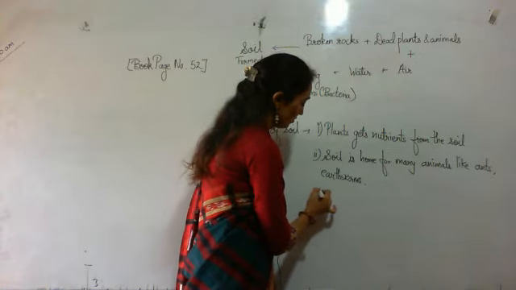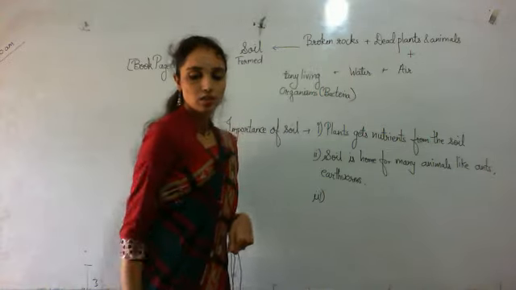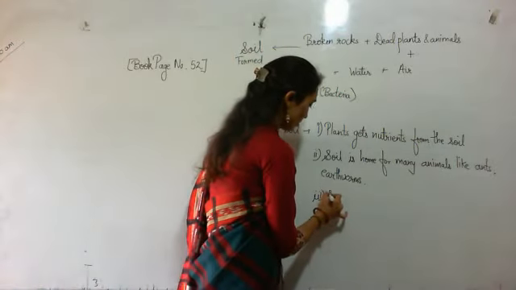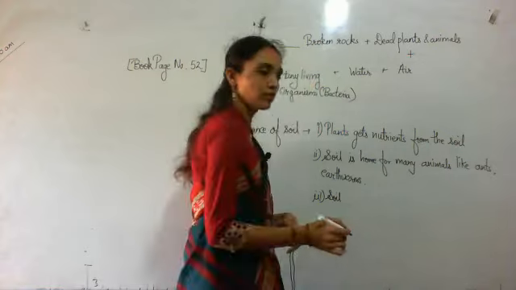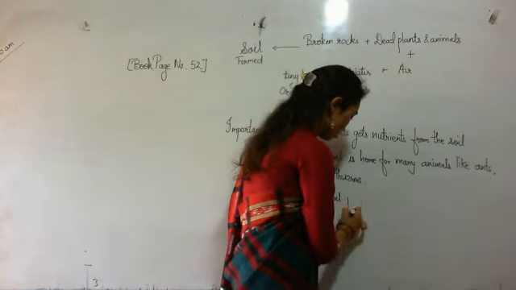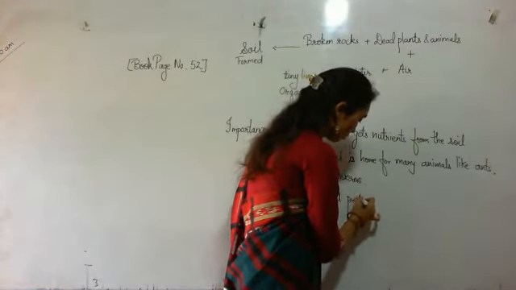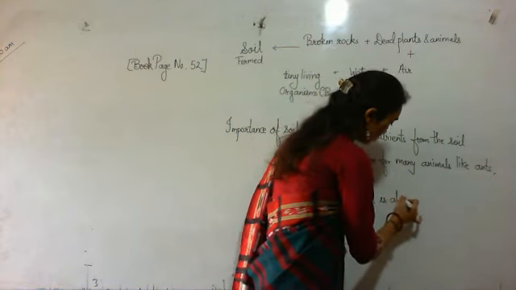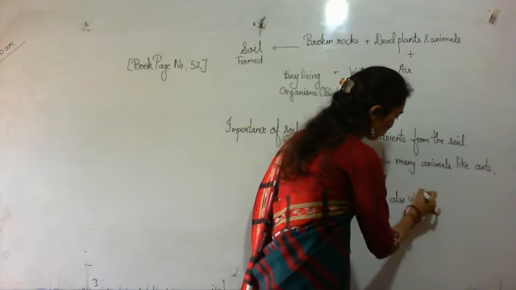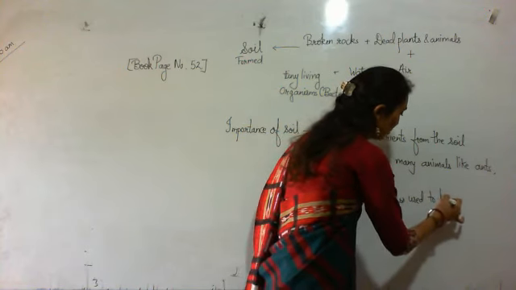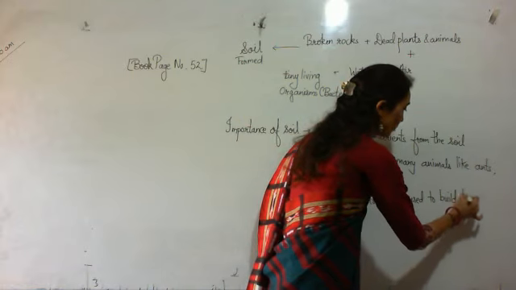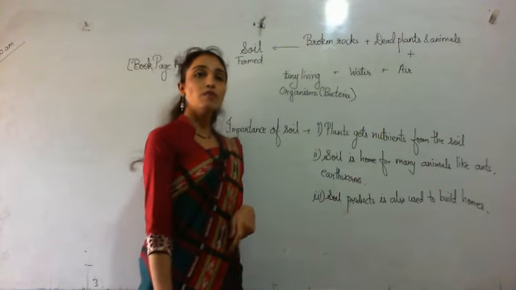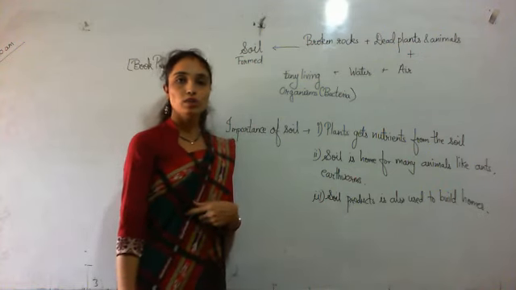Then third one, soil products are also used to build homes, like cement, bricks, gravel, sand. So we can say that soil is the foundation of all life on the earth.